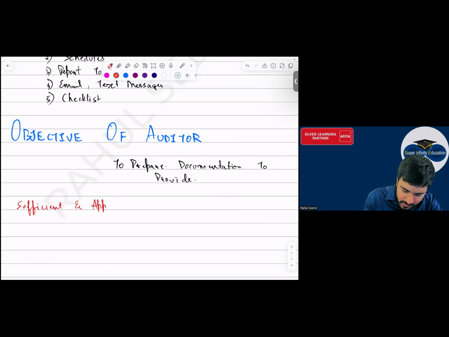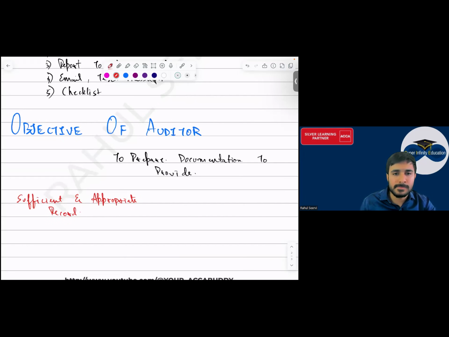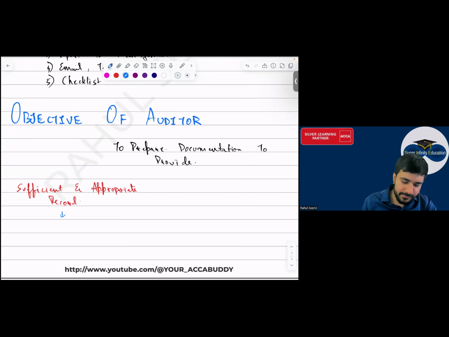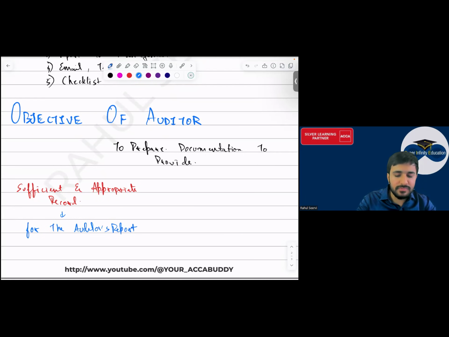Sufficient and appropriate records. For what purpose, sir? For the auditor's report. In your school, everyone, when you write your exams, etc., when you get your report card, school क्या करती है? What does your school do? Whatever scripts which you have written, जो आपने answers लिखा, etc., they maintain it. That is same like what? Maintaining the documents, yes, sir. And